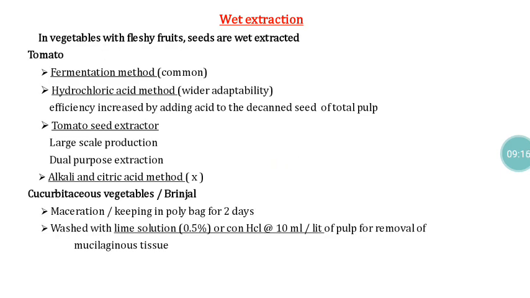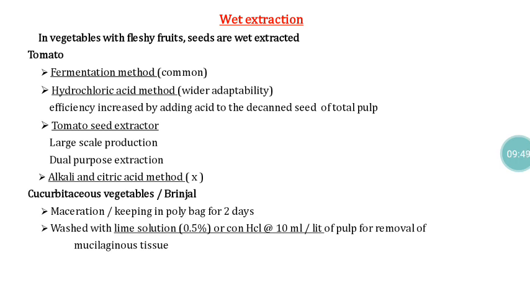Wet extraction is also a seed extraction process. This is mainly recommended for the horticulture crops, because here the fruit is not going to act as the seed. The fruit will have seeds, and those seeds we are going to separate. Particularly in the case of tomato, we have to harvest the fruit from the mother plant. After that the fruit will be subjected to seed extraction. For seed extraction purpose we have a fermentation method, acid method, alkali method, a variety of methods are available.